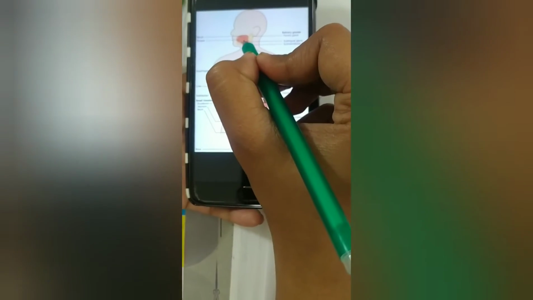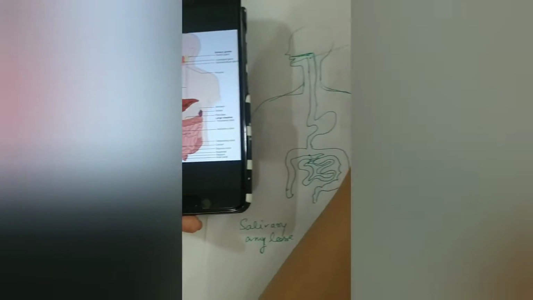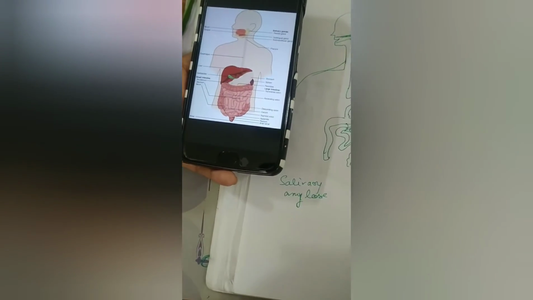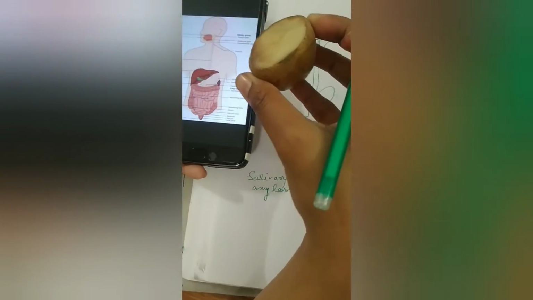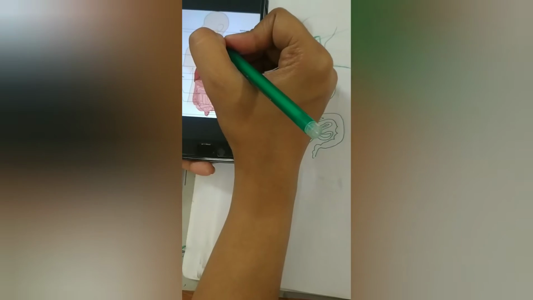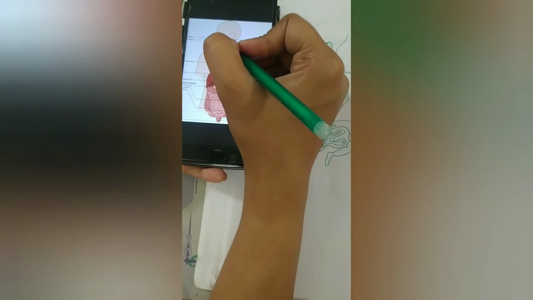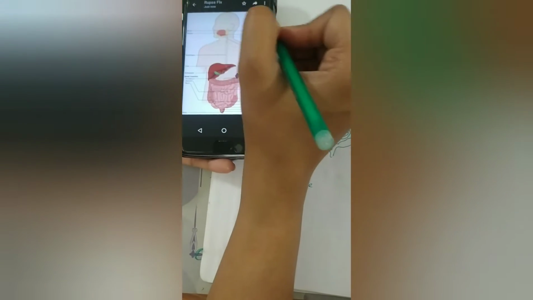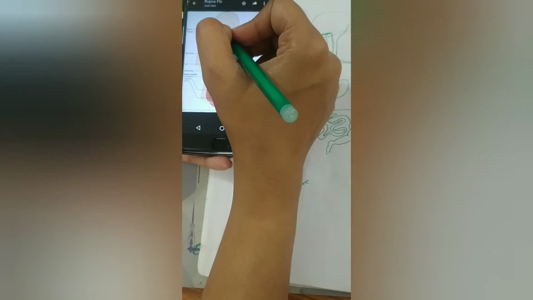If I am eating potato, then which polysaccharide is inside potato? It is starch. This starch is broken down into maltose here only, with the help of the salivary amylase.